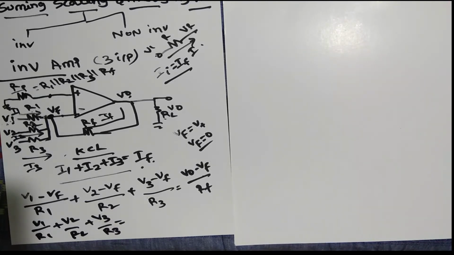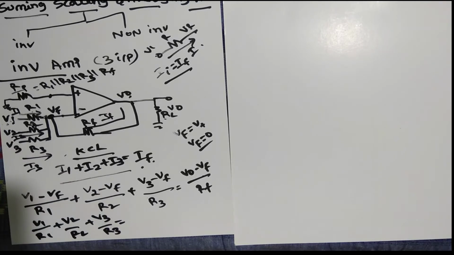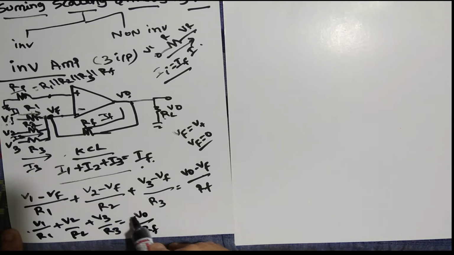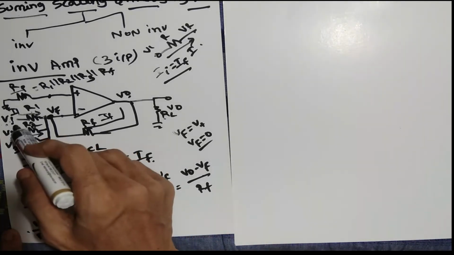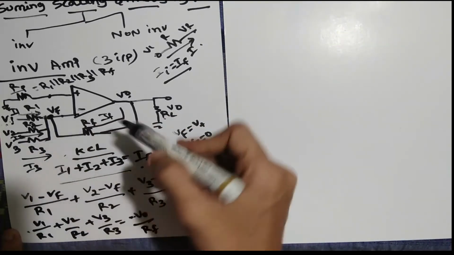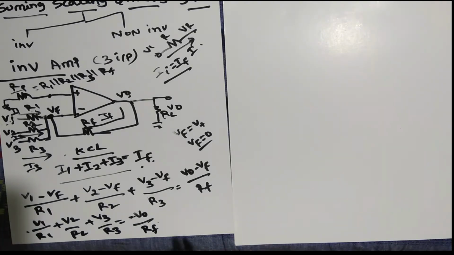One thing to remember: if you are using inverting, it is better to take one negative side. Either you take the input to the negative side or the output to the negative side, it is left to you. I will take it on the output side, so it is minus V0 by RF. This negative indicates you are either giving inverting as a negative or taking the output as a negative portion.